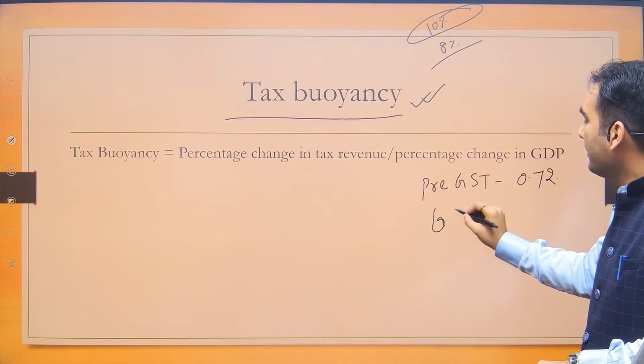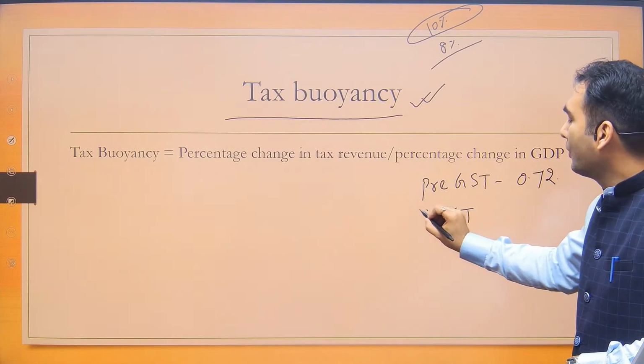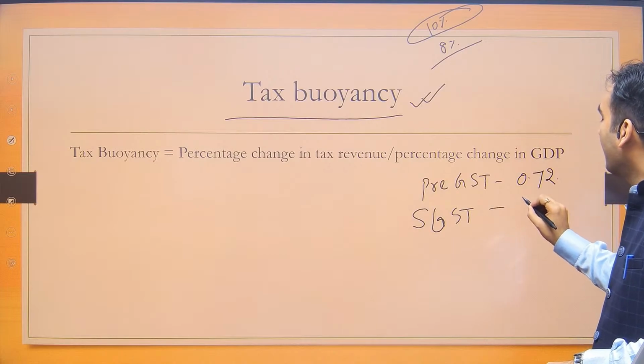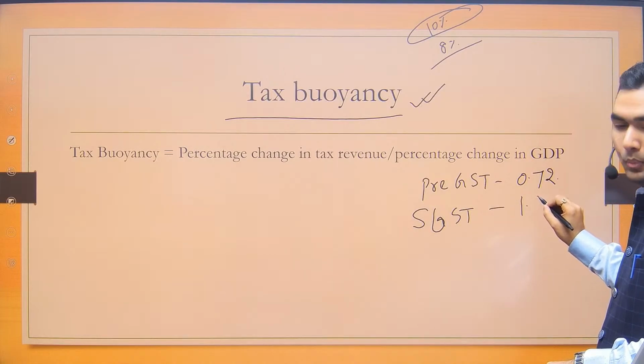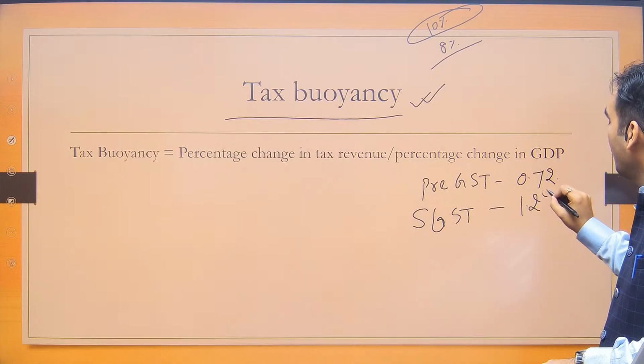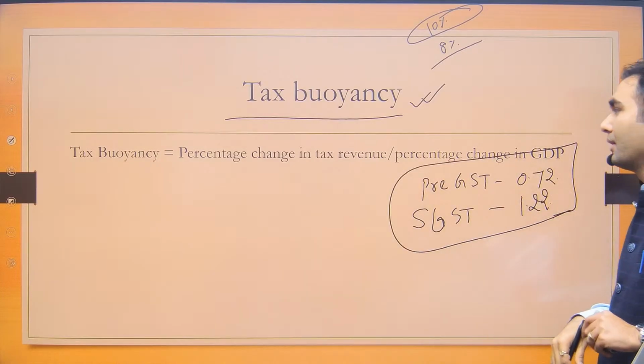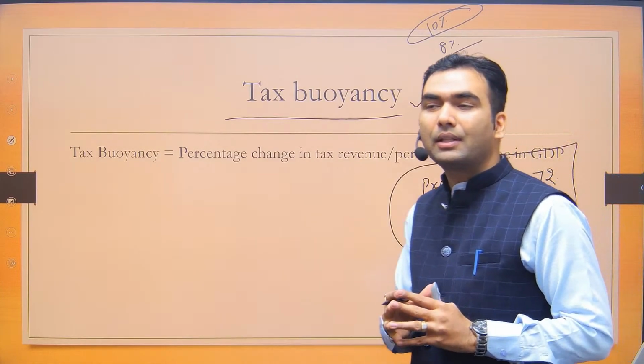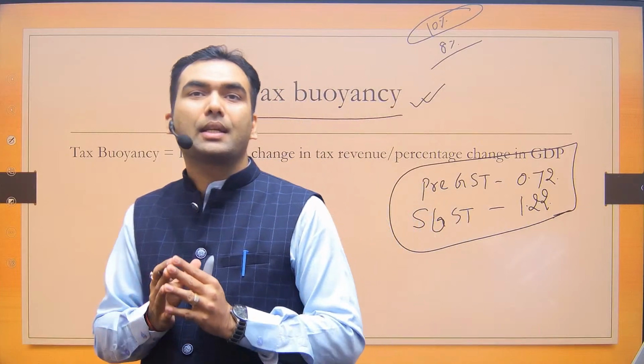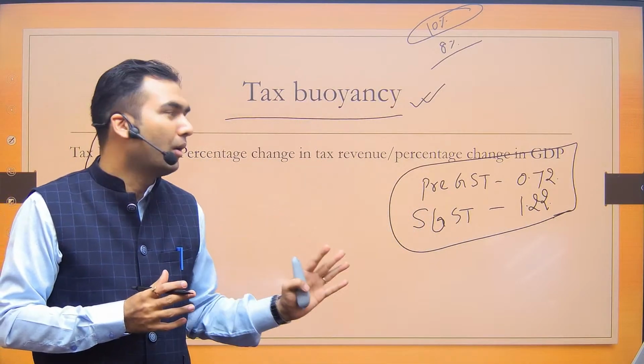In GST regime, or what you will call SGST regime, the tax buoyancy has been 1.22.